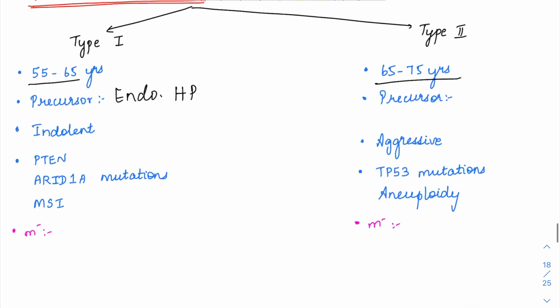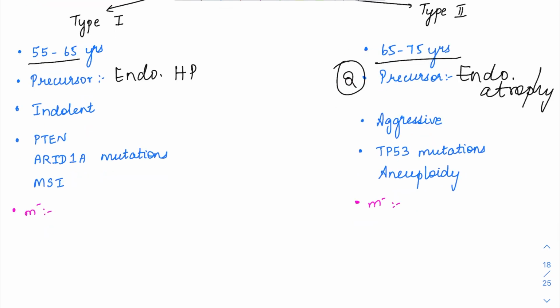While for type 2 endometrial carcinoma, the precursor is endometrial atrophy. While reading about atrophy, we mentioned that we usually suspect hyperplasia can lead to cancer, but here even endometrial atrophy is related to cancer. The best example is endometrial atrophy leading to type 2 endometrial cancer. Type 1 cancers are usually indolent, while type 2 cancers are usually aggressive.